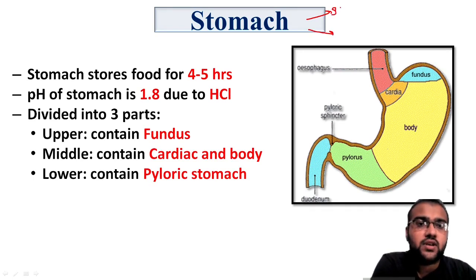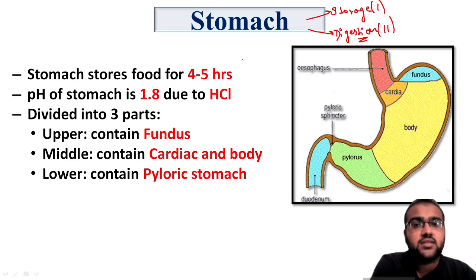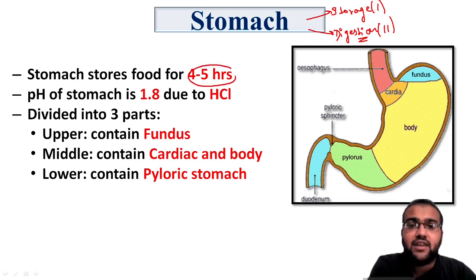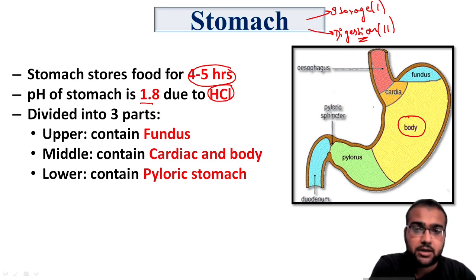The primary function of the stomach is storage, while the secondary function is digestion. Hence we say that the stomach stores food for 4 to 5 hours, and in this time it digests the food by various methods. The pH of the stomach is 1.8 due to the presence of hydrochloric acid inside it, and this hydrochloric acid is generally present in the body part of the stomach.